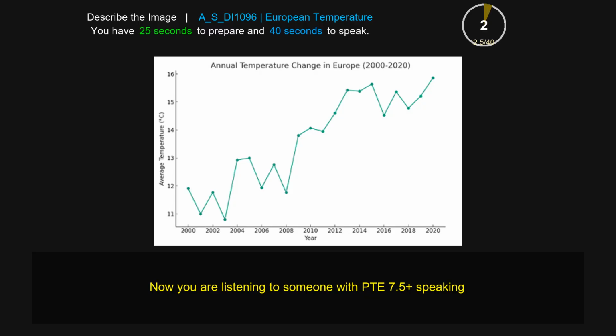Annual temperature change in Europe, 2000 to 2020, was the main topic of the image. Firstly, average temperature in centigrade was on the left side, and years on the right side of the picture. 2000 was mentioned, 2002 was also highlighted, and 2004 was also given. The highest value is 2020, which is 16 centigrade, and the lowest is 2004, which is 12 centigrade.